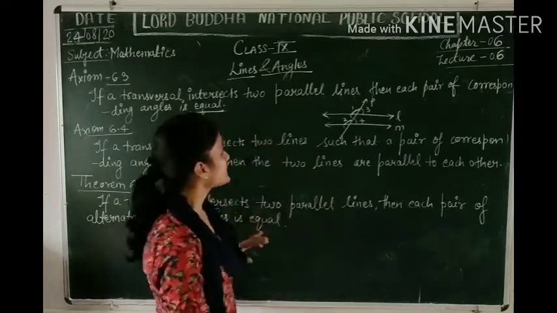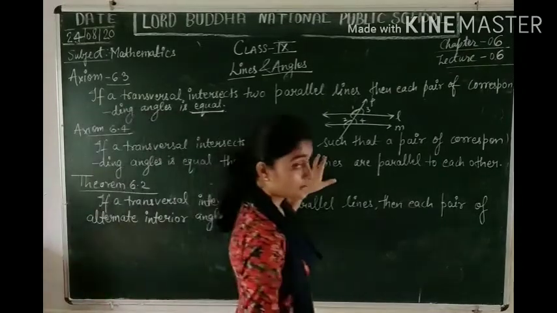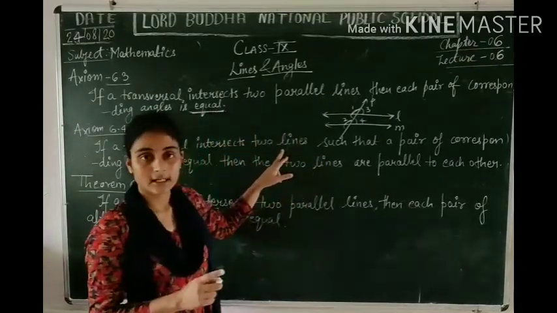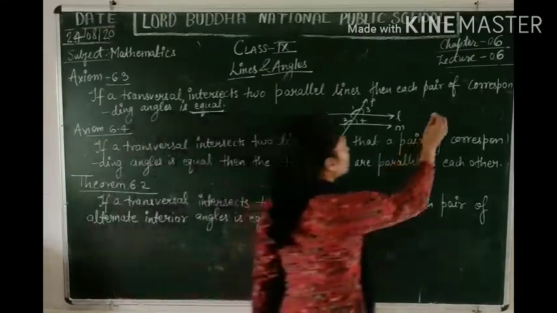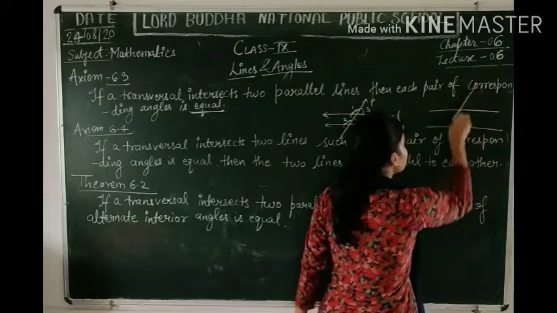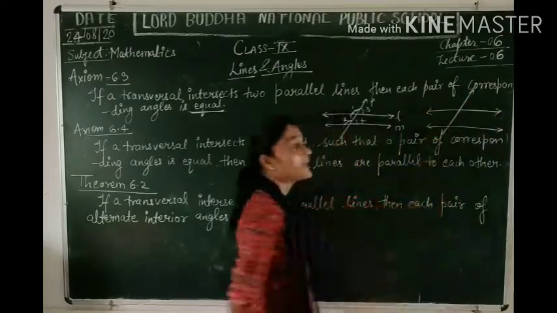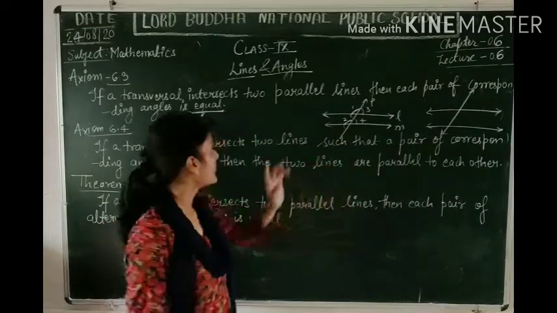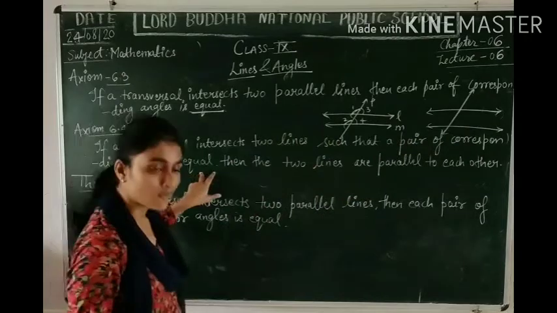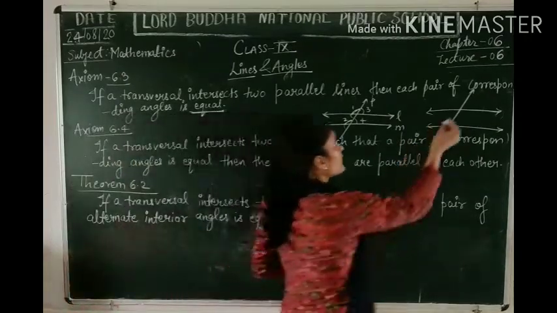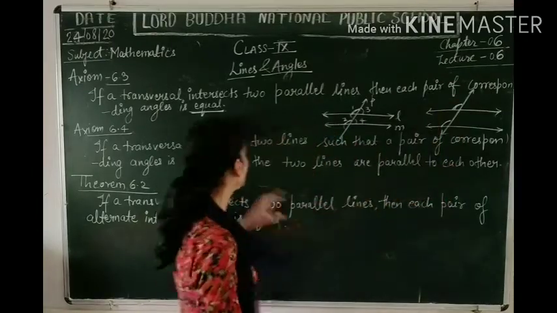Okay. So the next one is if a transversal intersects two lines. Right now आपको parallel नहीं दिया है. It's just said as lines. सिर्फ line कहा है. That means if there are two lines intersected by a transversal, दो lines है आपके पास, और एक transversal ने उसे cut किया हुआ है, such that a pair of corresponding angles is equal. इस तरह से cut किया हुआ है कि जो corresponding angle बन रहे हैं, इनकी value क्या है?